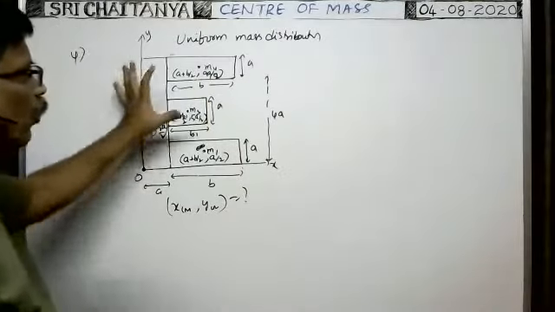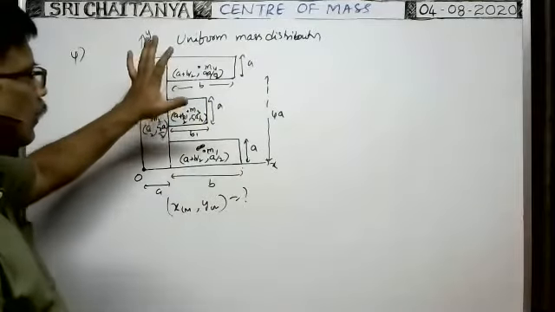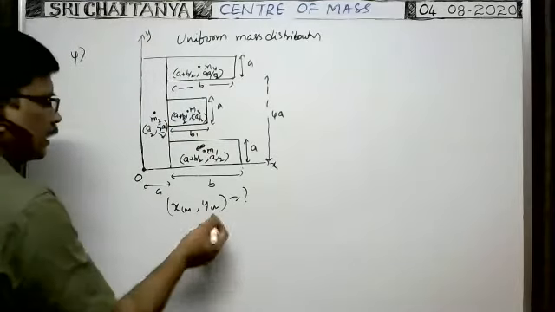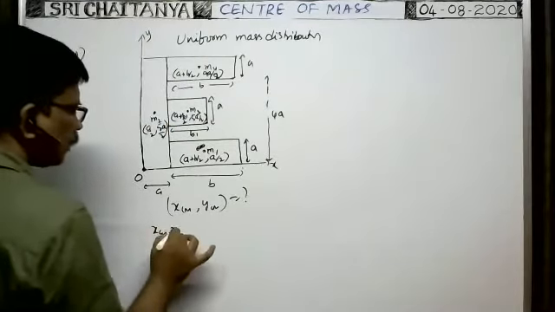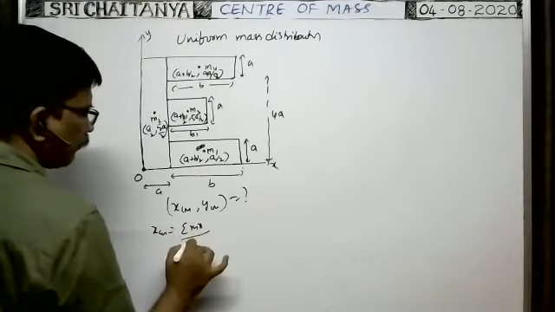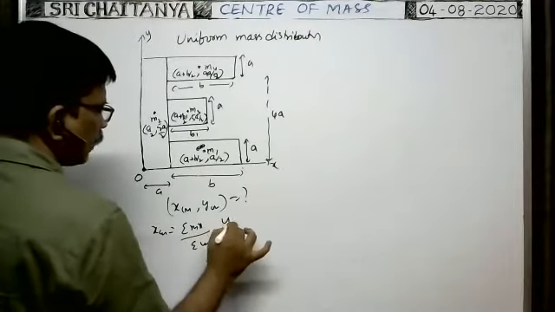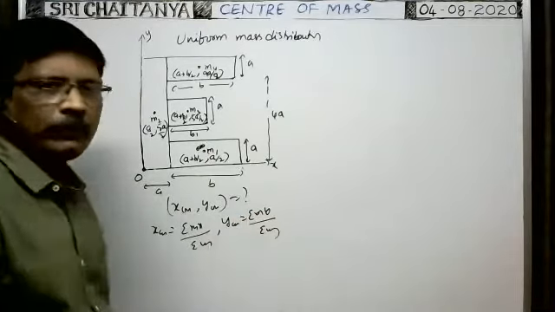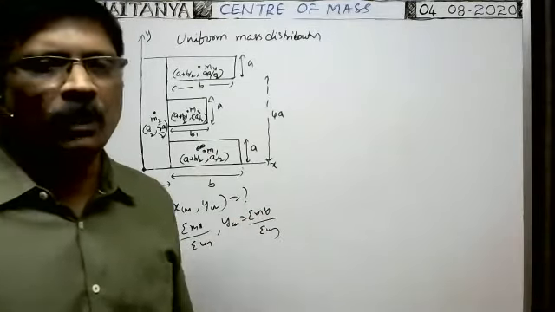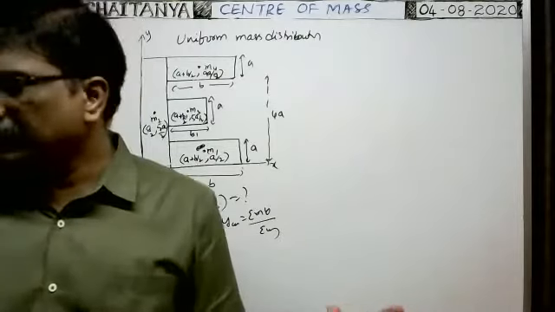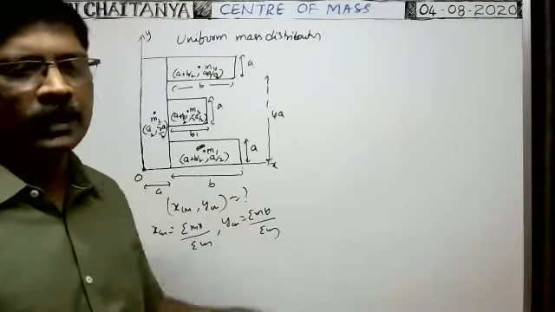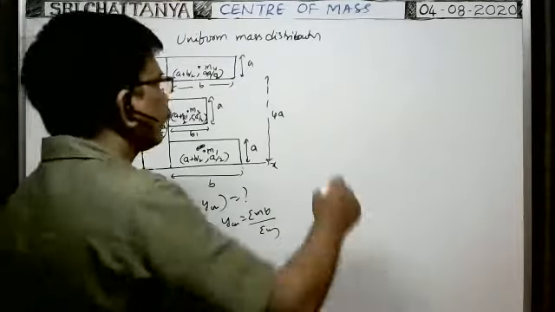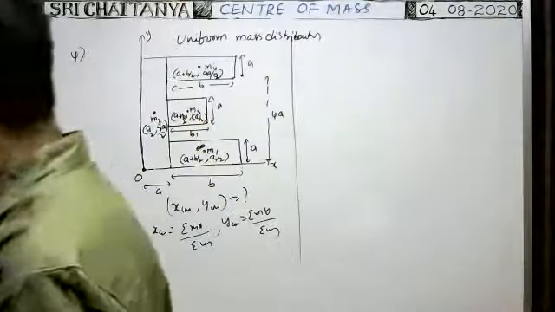So in this way, the coordinates of the 4 plates are considered. Then what about xcm, ycm? General formulas are there, no? xcm is equal to sigma mx by sigma m. ycm is equal to sigma my by sigma m. By using these formulas, we can have the center of mass coordinates. Okay. Right. Next.